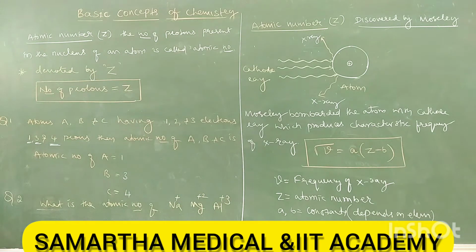All three have 10 electrons. But we want the atomic number of these three.